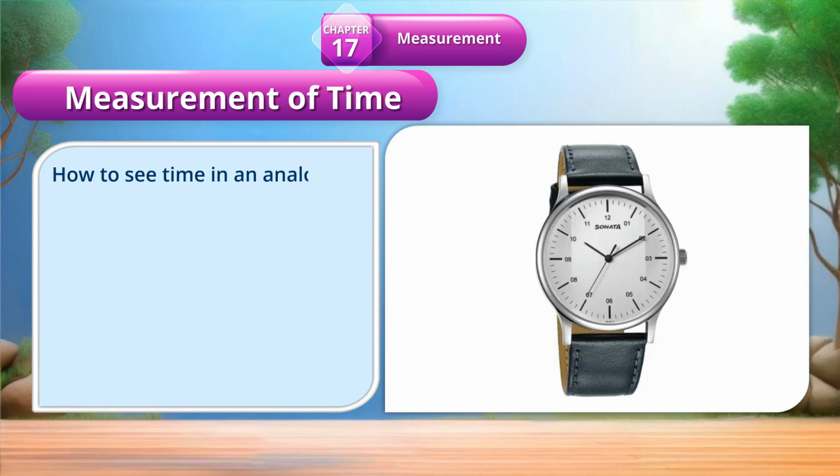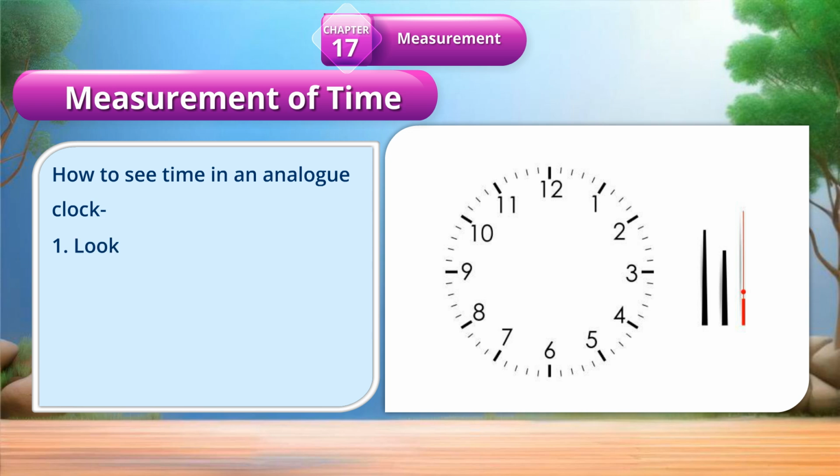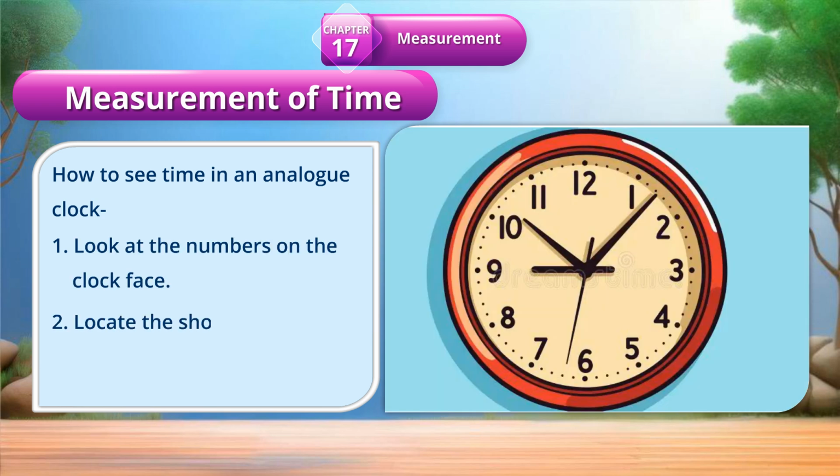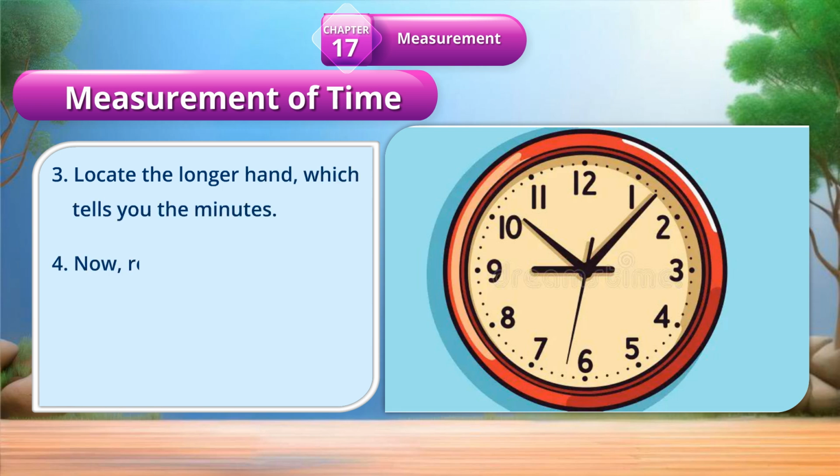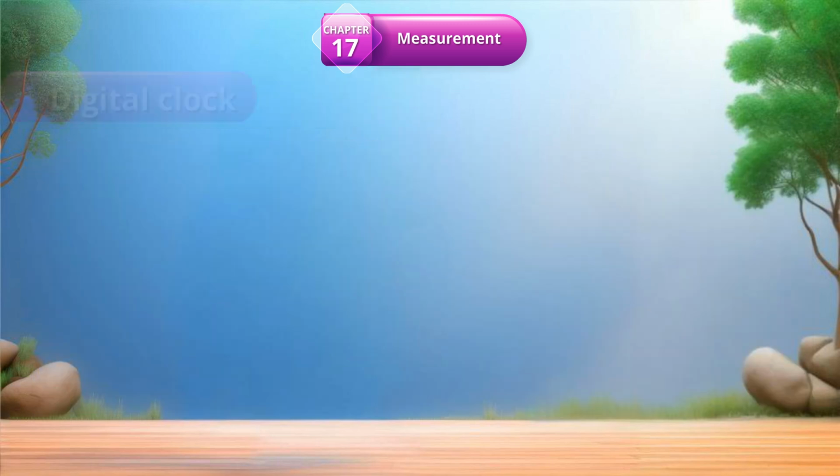How to see time in an analog clock. 1. Look at the numbers on the clock face. 2. Locate the shorter hand which tells you the hour. 3. Locate the longer hand which tells you the minutes. 4. Now, read the time.